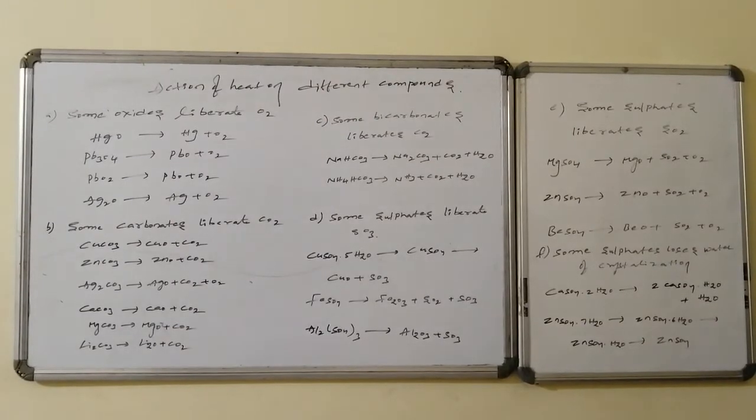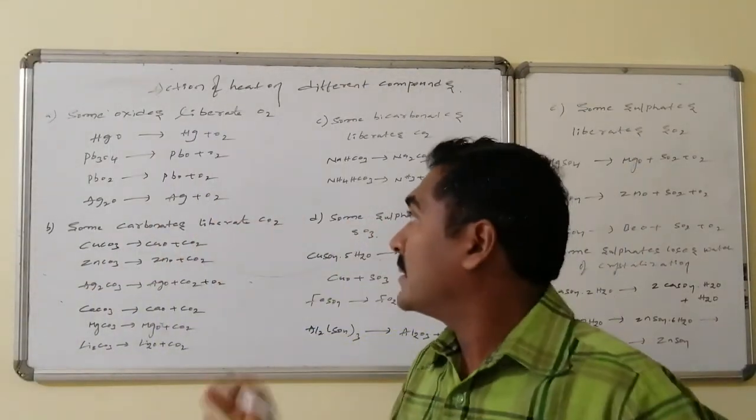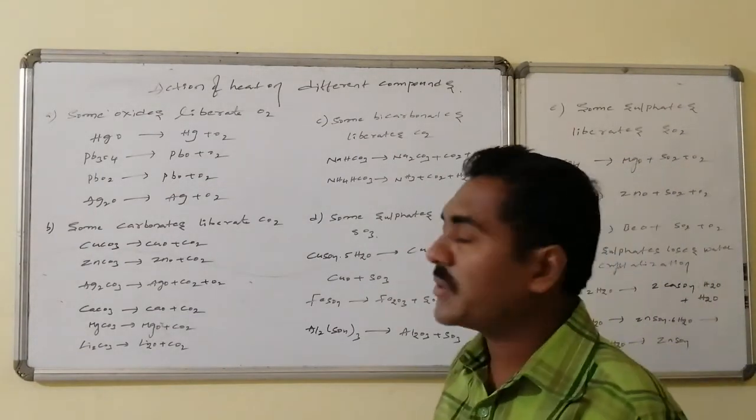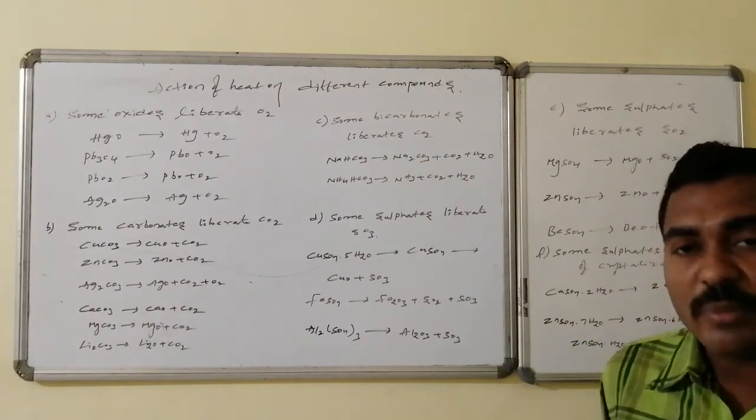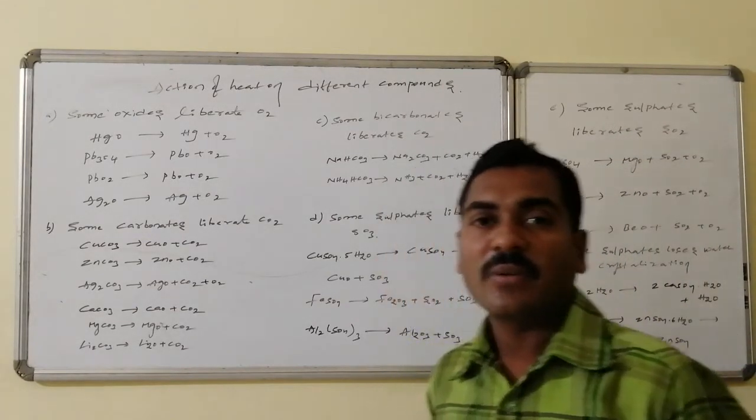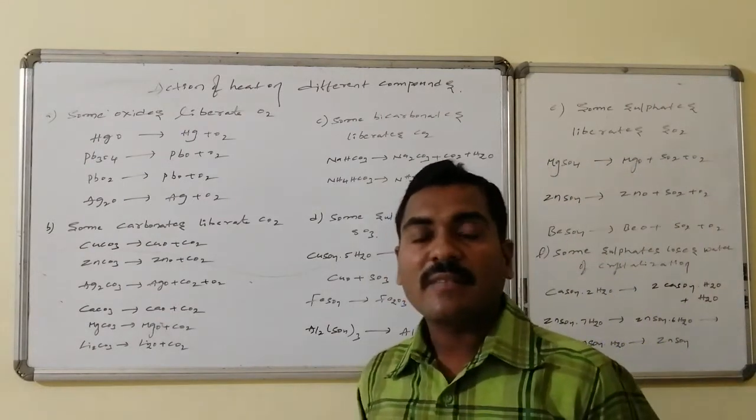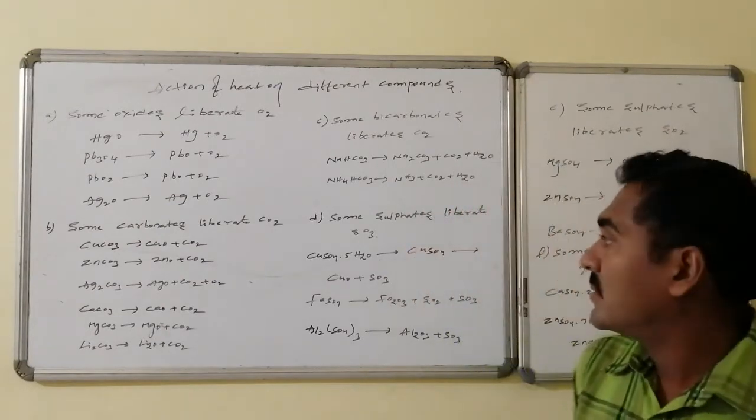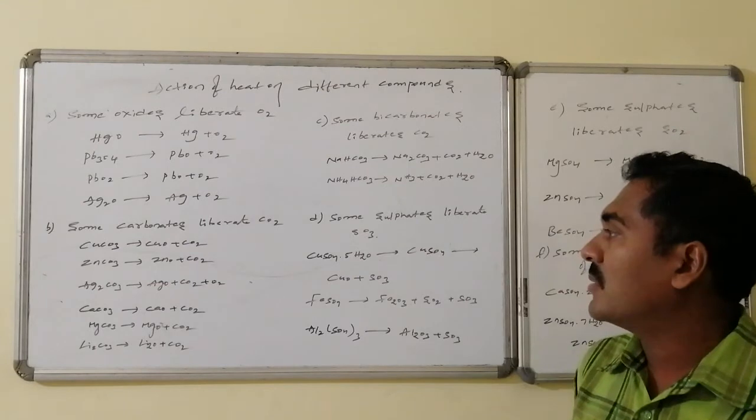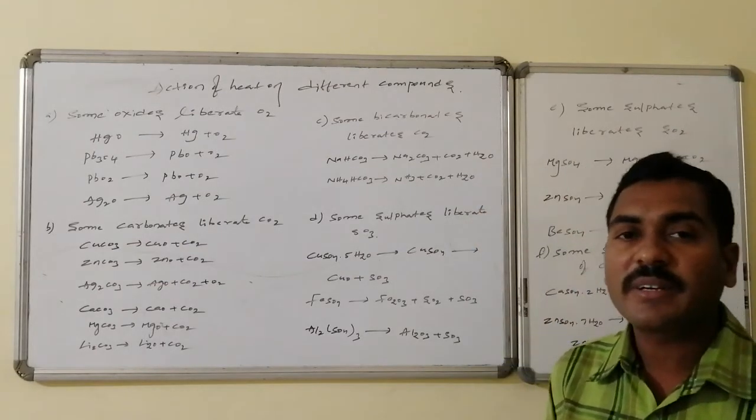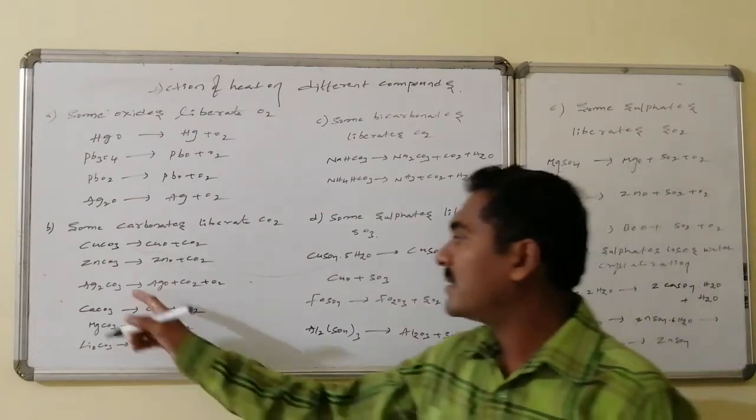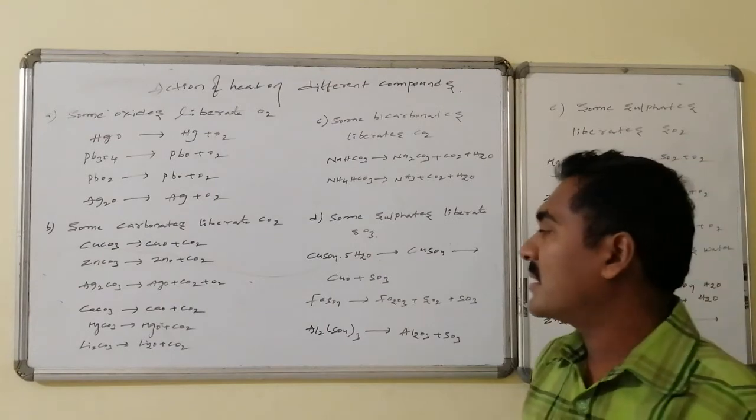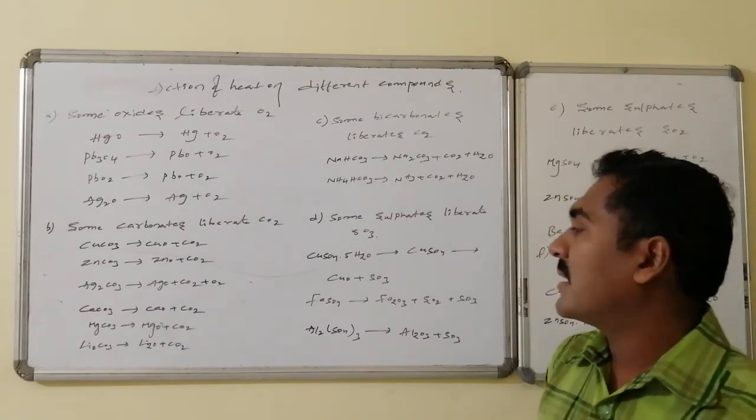Heating effect on certain inorganic compounds: certain compounds on heating liberate oxygen. Certain oxides like HgO are converted to Hg followed by oxygen, Pb3O4 is converted to PbO2 plus oxygen, lead oxide is converted to lead monoxide followed by oxygen, and silver oxide is converted to silver followed by oxygen. Certain carbonates liberate carbon dioxide: copper carbonate is converted to copper oxide followed by carbon dioxide, zinc carbonate to zinc oxide followed by carbon dioxide, and silver carbonate to silver oxide, carbon dioxide followed by oxygen. Here the oxidation number of silver remains as it is.